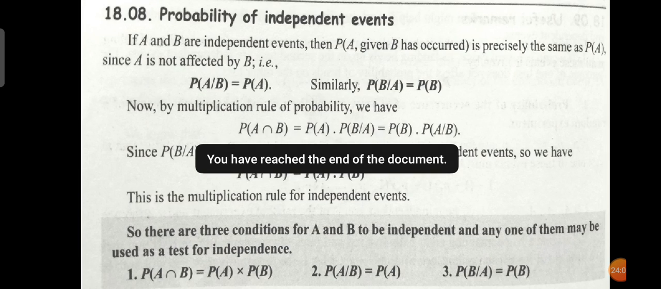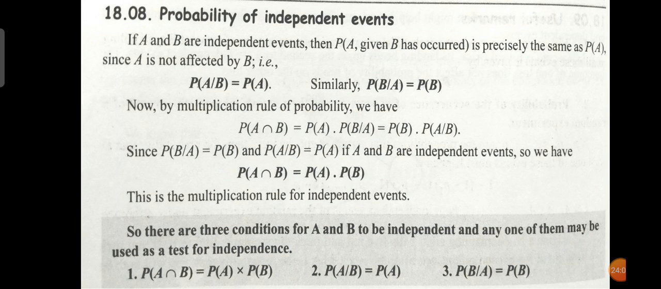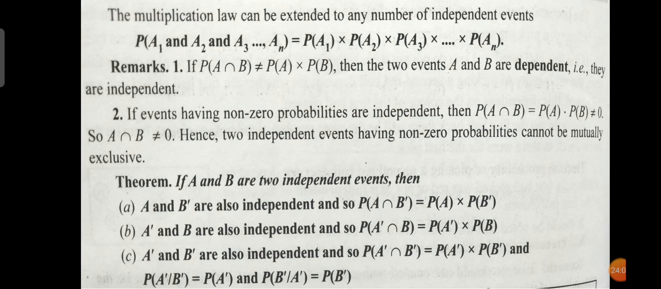Okay, so that is the probability of independent events, and the last is this theorem. These 3 parts: A and B complement are independent, A complement and B are independent, A complement and B complement are independent. What will be the probabilities? So these are this. I am not explaining the problems here.